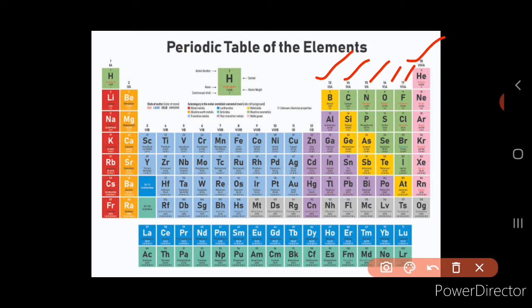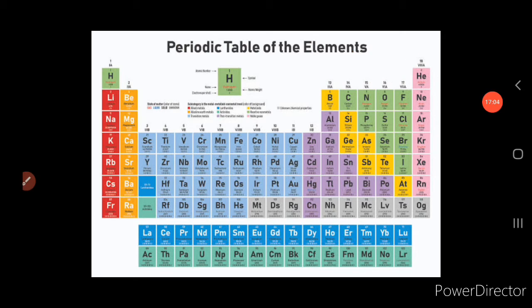The P block consists of the elements of the biggest variety, isn't it? The elements in these groups include metals, non-metals, and metalloids. Next we'll see what the D block elements are.